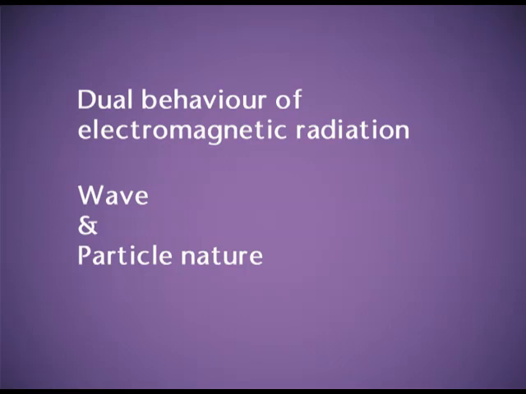Now the scientists were in dilemma that electromagnetic radiations have what type of nature, because some of the properties like interference and diffractions were explained by the wave nature, and the photoelectric effect or the black body radiation, they were explained by the particle nature. This confusion, this dilemma was resolved when the scientists decided to accept that the electromagnetic radiations have the dual behavior, that is, they have the wave nature and the particle nature. The dual behavior of matter.